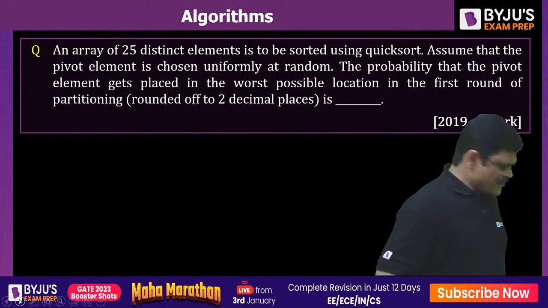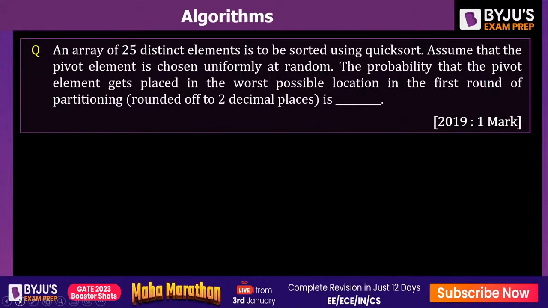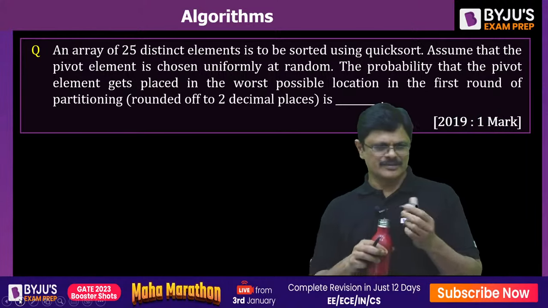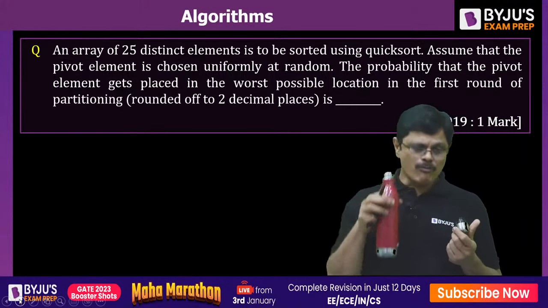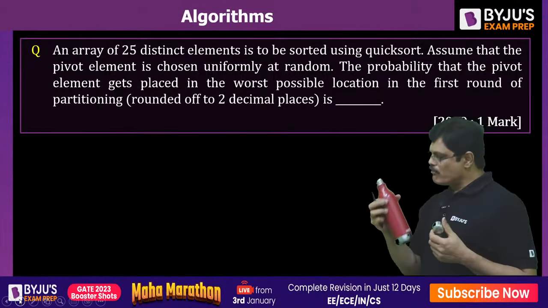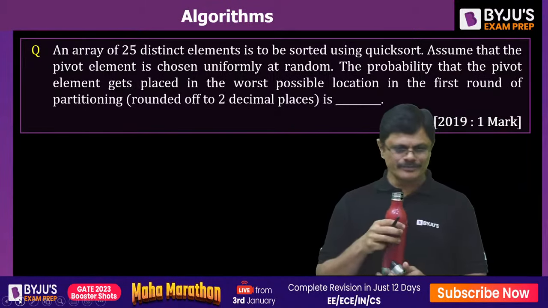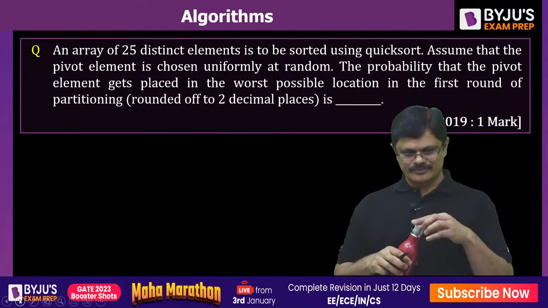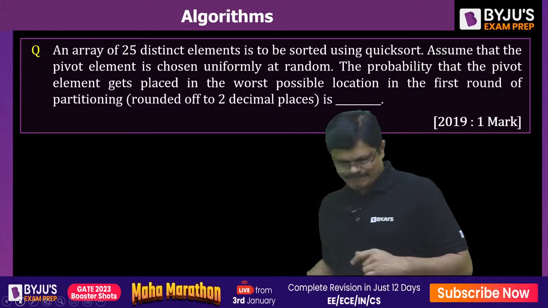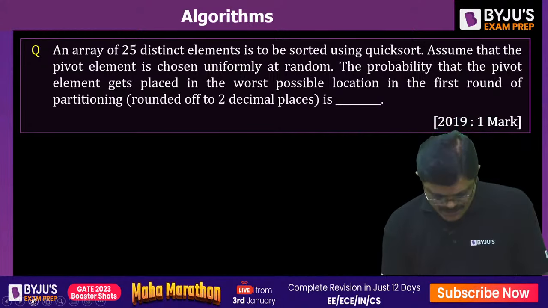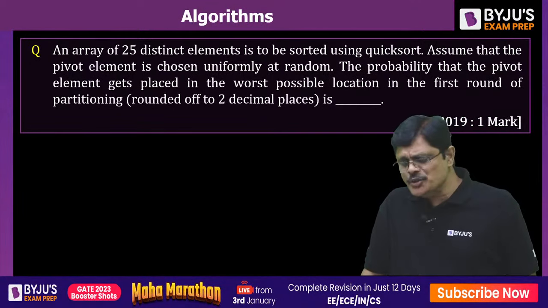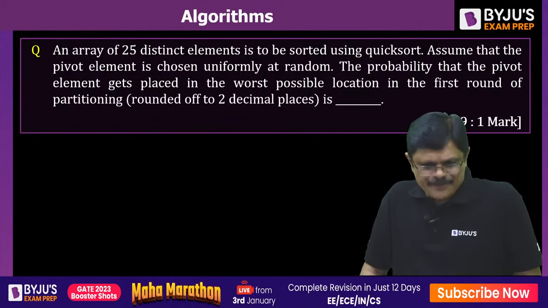Okay, next problem. Please try this, sir. Please give the answer. See, we all know that an array of 25 distinct elements is to be sorted using quicksort.